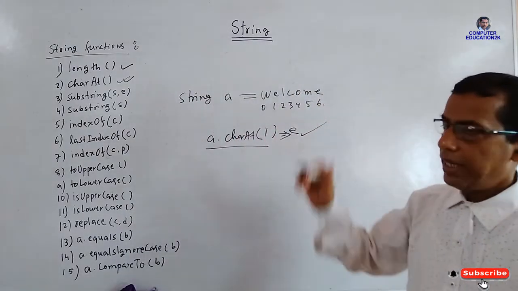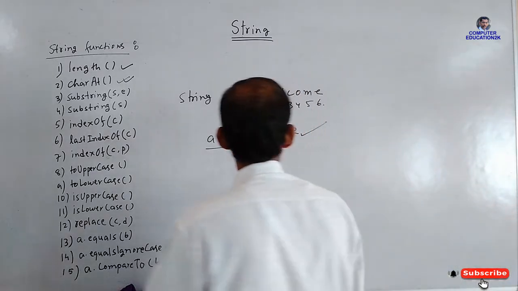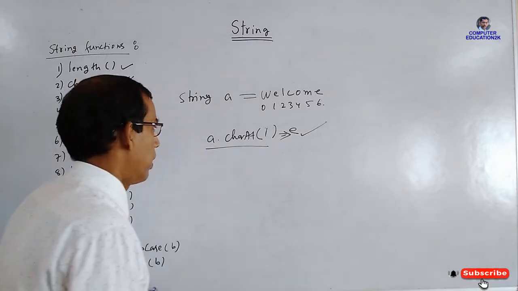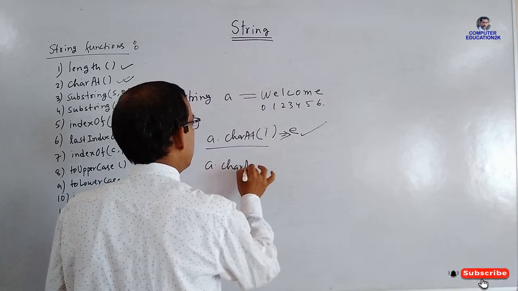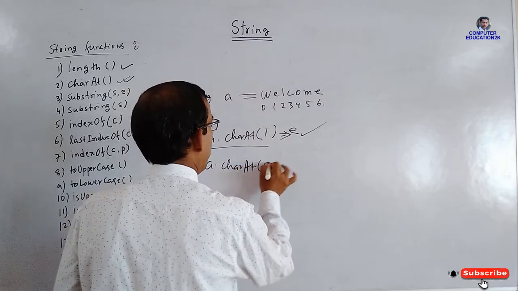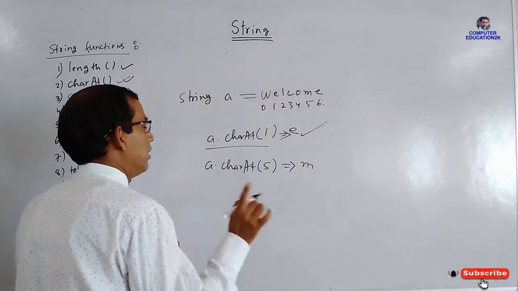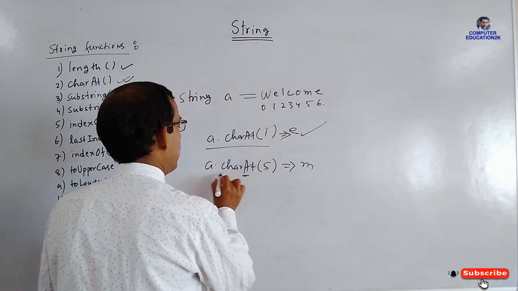Okay, so this charAt function is used to extract any character from the string. Suppose you want to extract the character M from A, then what do you write? A dot charAt(5). Then the computer will give M. Just keep in mind, this A is capital, all others are small letters.